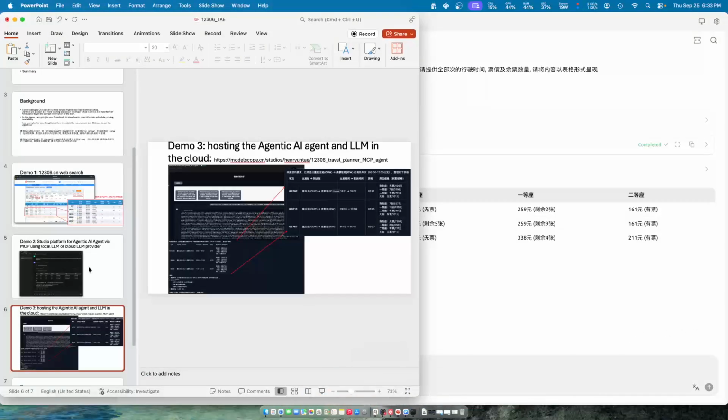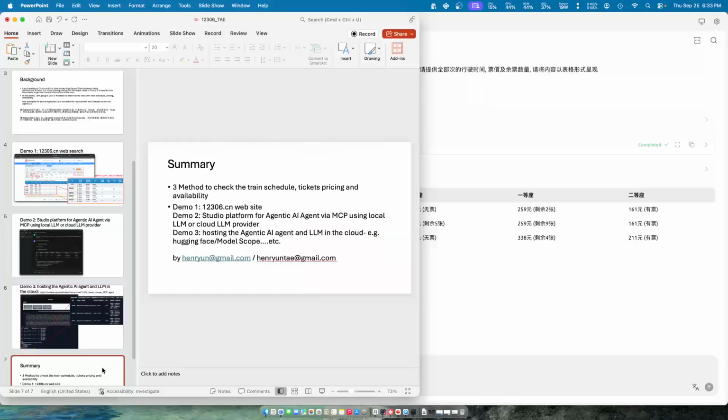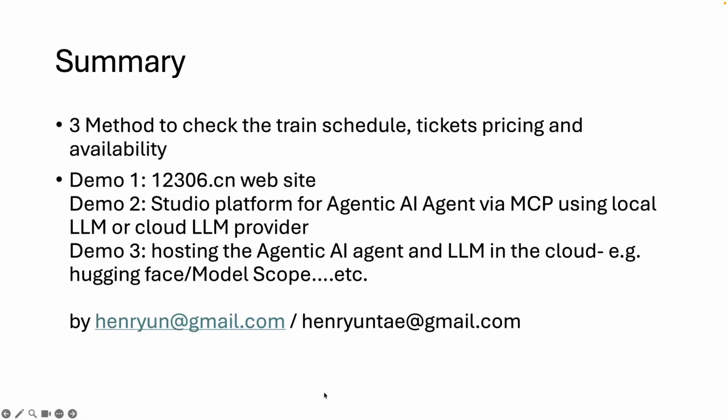And to wrap it up, thanks for watching this quick demonstration. I shared with you the three methods to check the China 12306 speed train schedule, ticket pricing, and availability. And also, I ran through three demos to share with you.